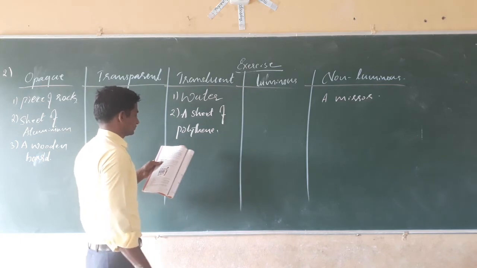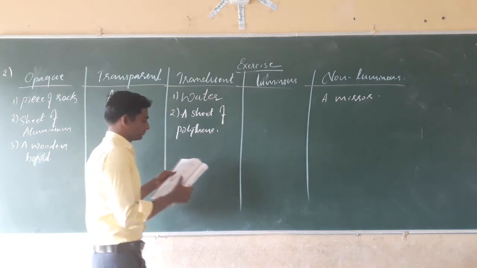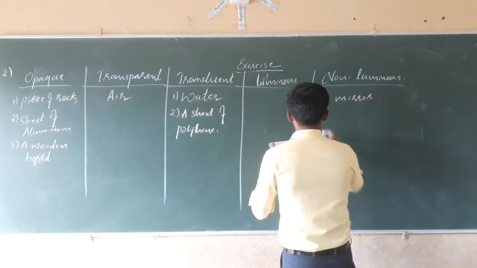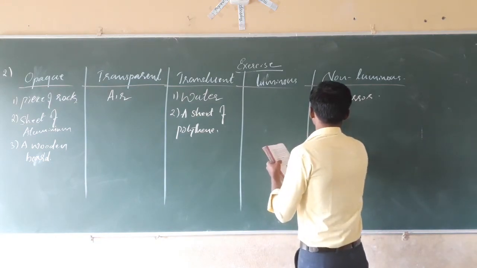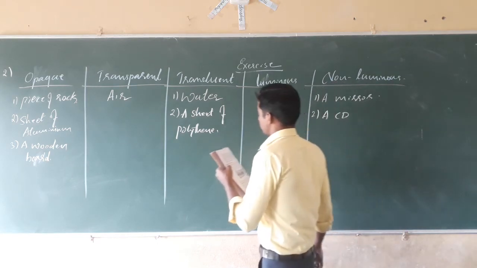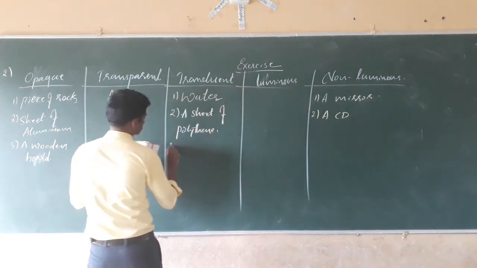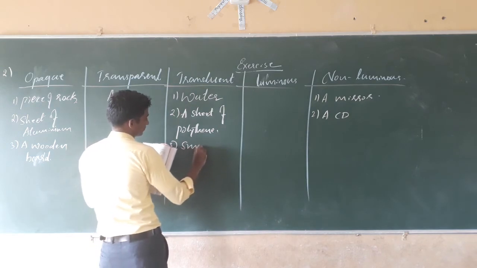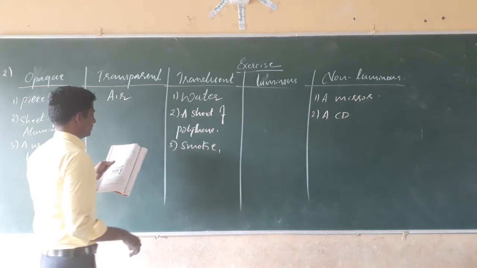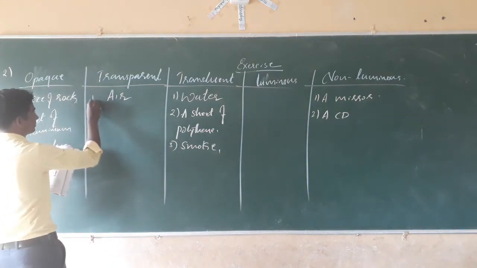A sheet of polythene. Then a CD, smoke, translucent, a sheet of plain glass, transparent.